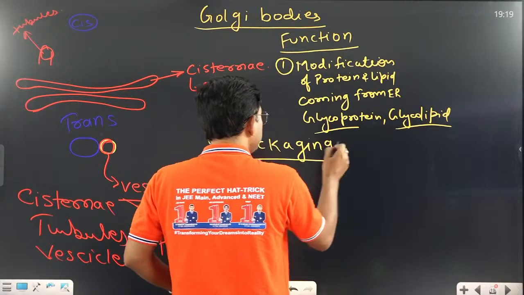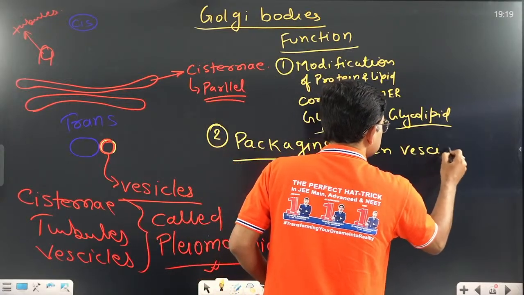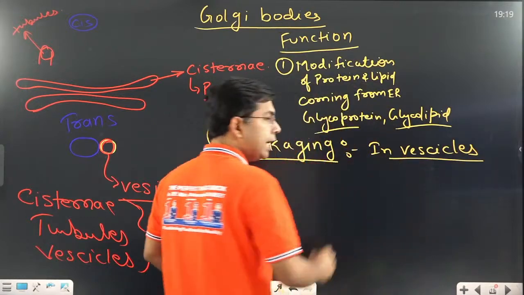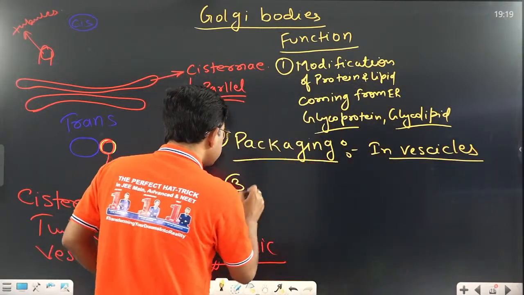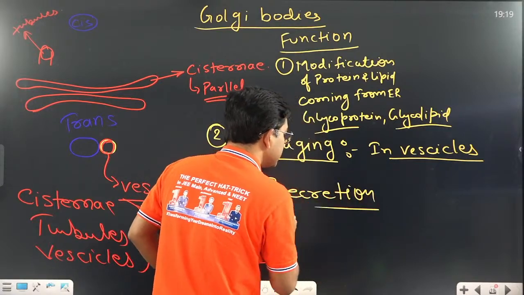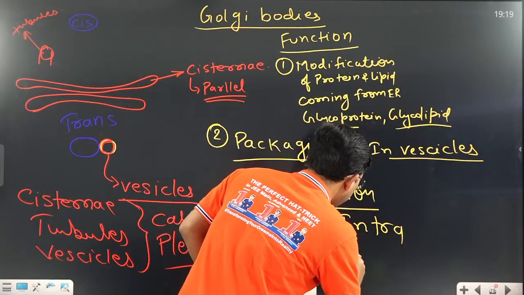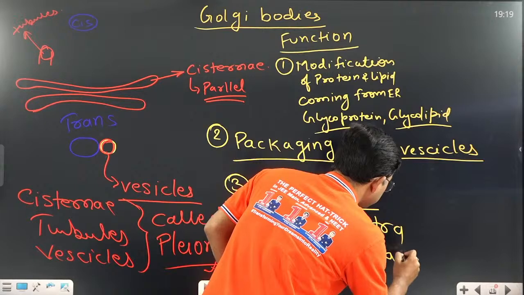What do you mean by packaging? Packaging in vesicles. And the third function is secretion. Secretion means both intra and extracellular secretion.